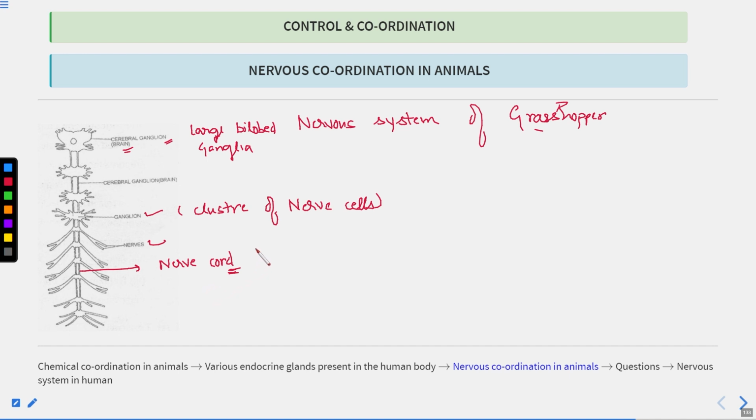It is a bit complex, but it is less complex than in higher organisms such as humans. Here nerve cells are also present. We have talked about nerve cells. Nerve cells are the structural and functional unit of the nervous system. Clear? So in this lecture, we have talked about nervous coordination in animals.